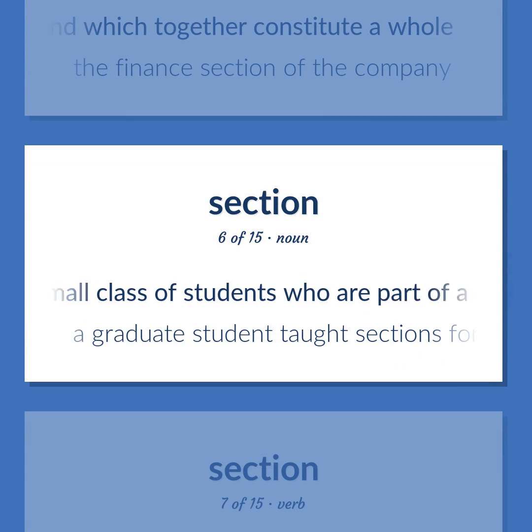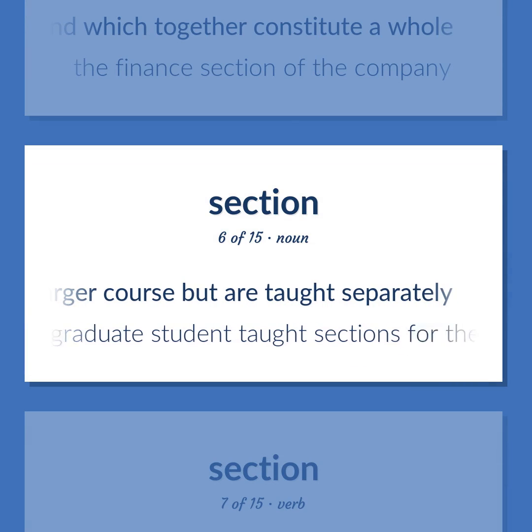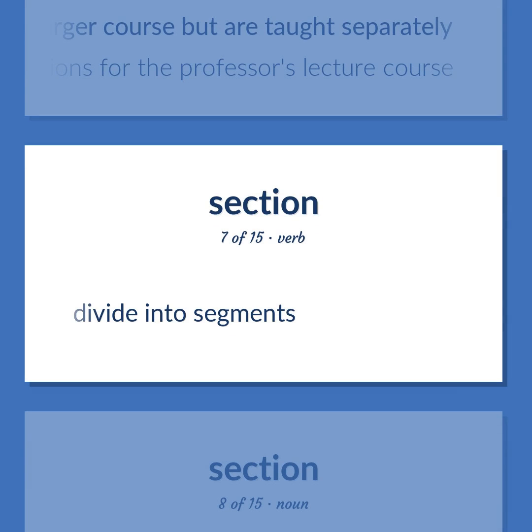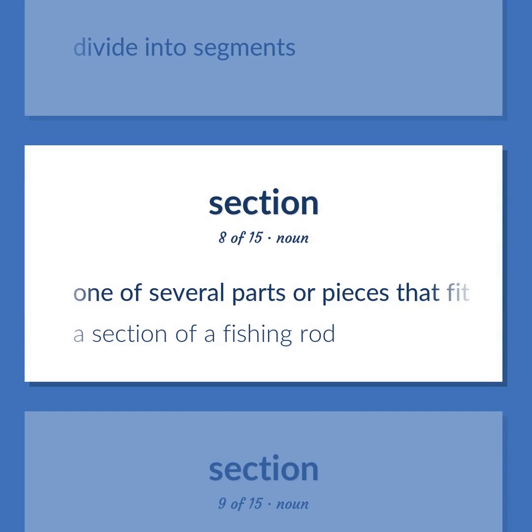A small class of students who are part of a larger course but are taught separately. A graduate student taught sections for the professor's lecture course. Divide into segments. One of several parts or pieces that fit with others to constitute a whole object. A section of a fishing rod.